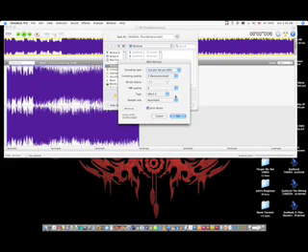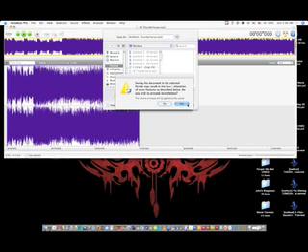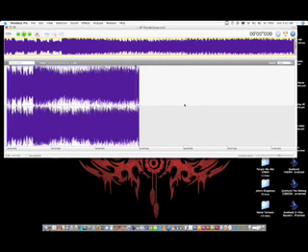So you go to Settings. Usually, I just stick with the default. Make sure joint stereo is checked off, and yeah, just click OK. And I'm gonna save mine to the desktop, but you can save it anywhere. And just click Save and click Yes.